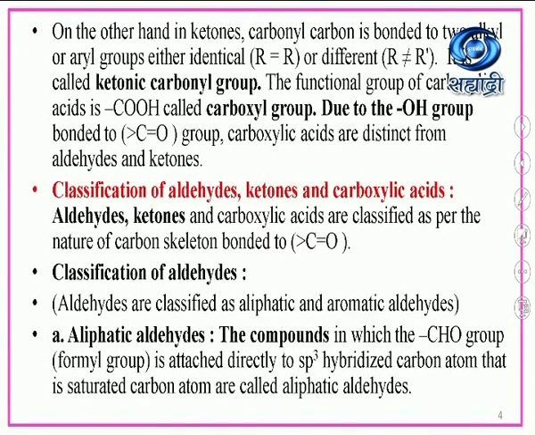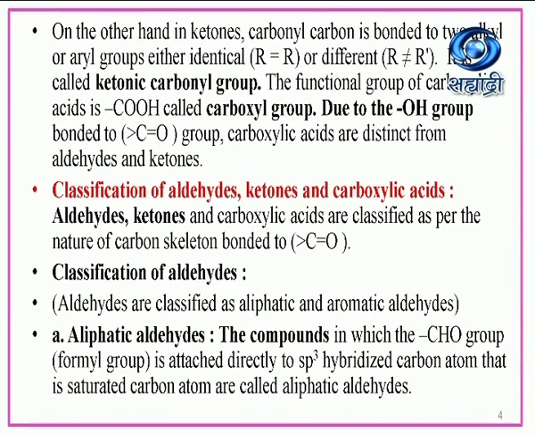On the other hand, in ketones, the carbonyl carbon is bonded to two alkyl or aryl groups, either identical, that is R is equal to R, or different, R is not equal to R dash. It is called the ketonic carbonyl group. The functional group of carboxylic acid is –COOH, called the carboxyl group. Due to the –OH, that is the hydroxyl group, bonded to the carbonyl group, carboxylic acids are distinct from aldehydes and ketones.